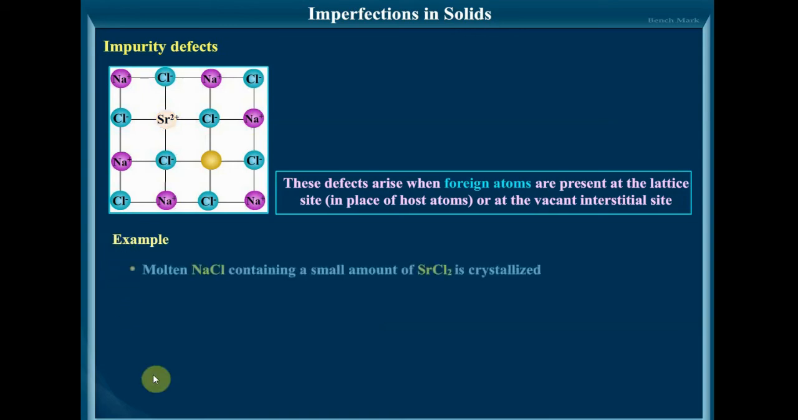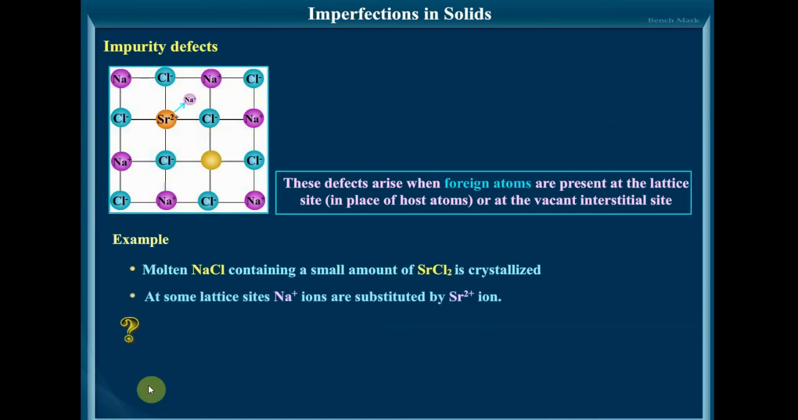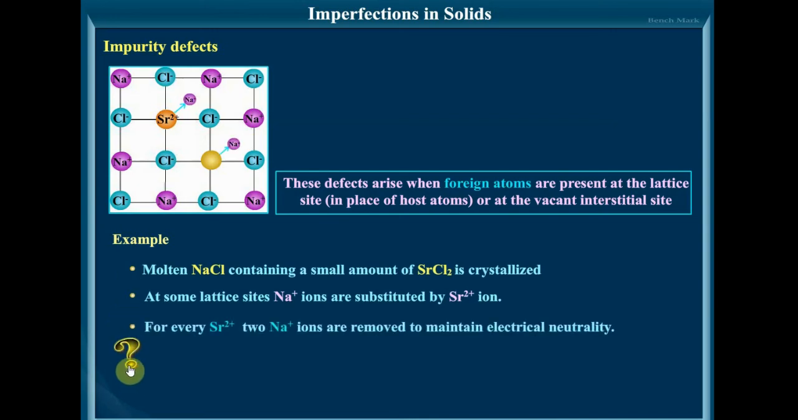Example, molten NaCl containing a small amount of SrCl2. If it is crystallized, you get such type of impurity defects. At some lattice sites, Na+ ions are substituted by strontium 2+ ions. For every Sr2+ ion, 2 Na+ are removed to maintain electrical neutrality. So that is very important.